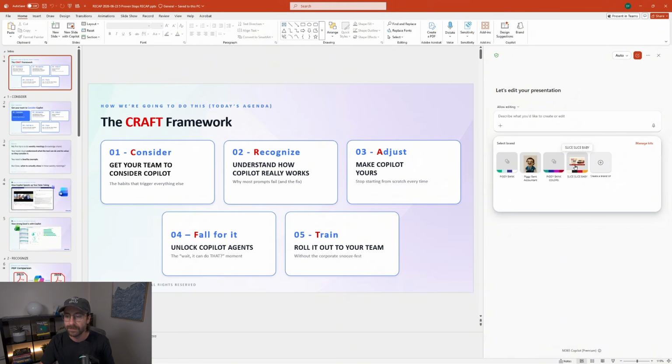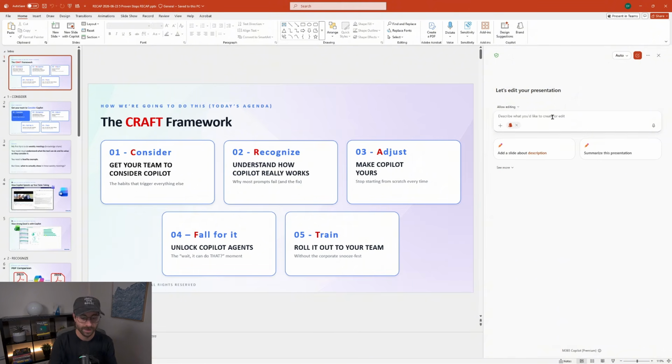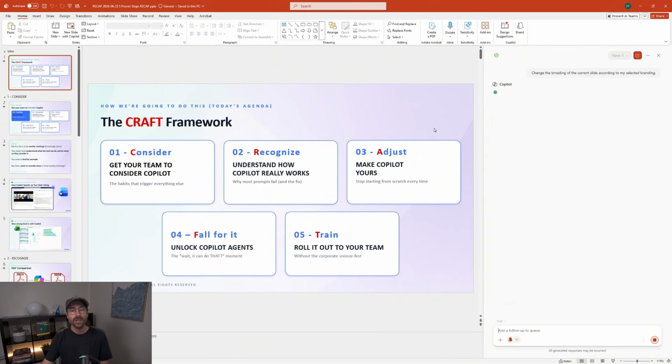Let's try it. I will say, change the branding of the current slide according to my selected branding. It's probably the worst prompt ever. I'll pick the Claude model here just to be sure. Here we go. So it should change the branding of the slide right here to match the branding that I've picked. Okay, but that's not exactly what I wanted to show you.